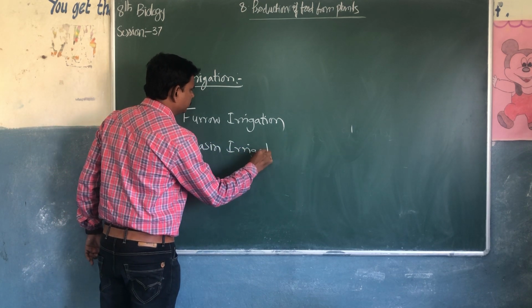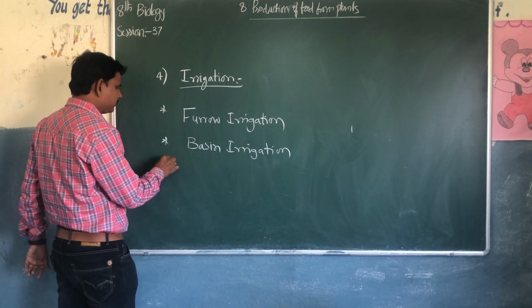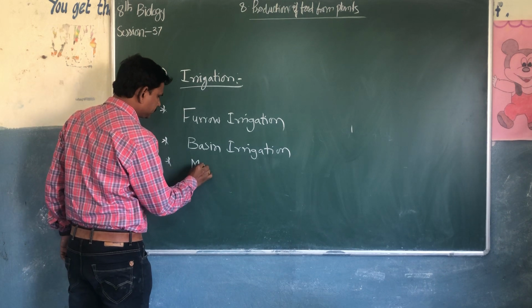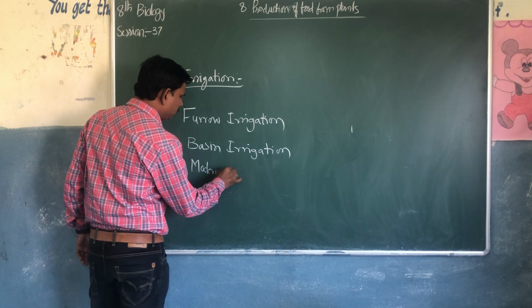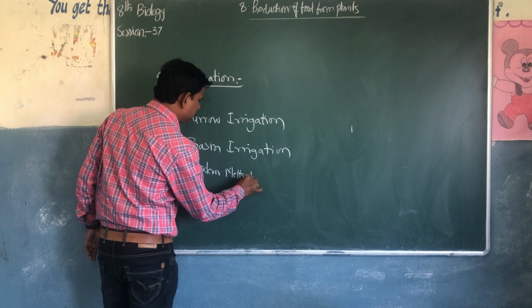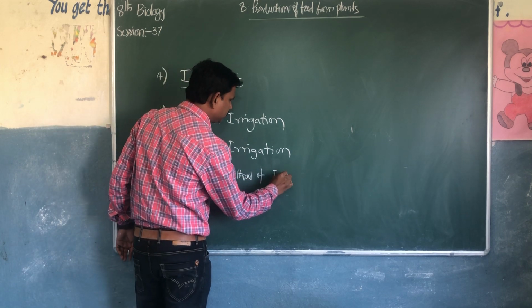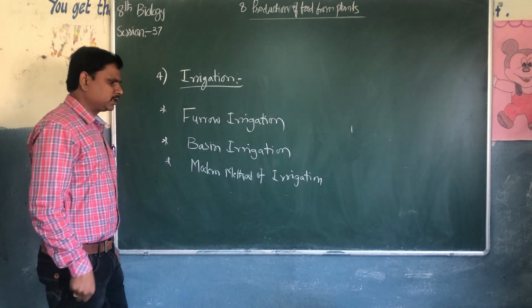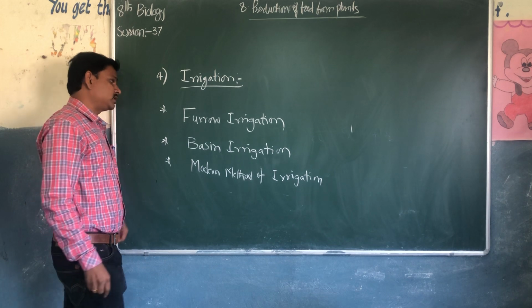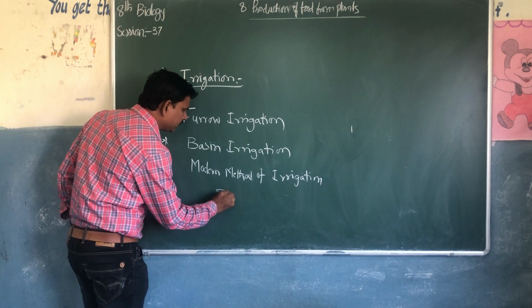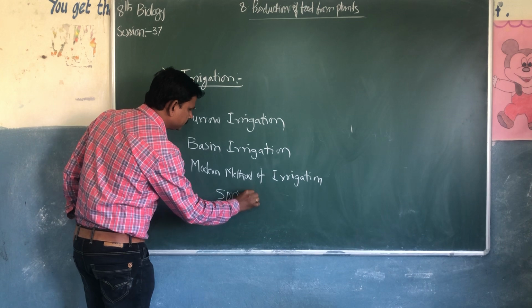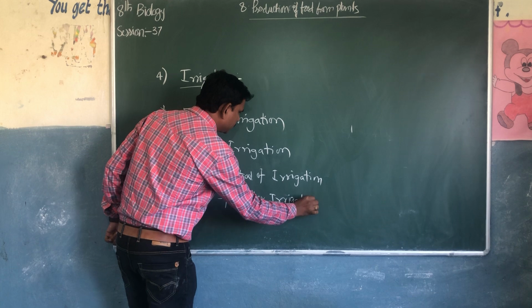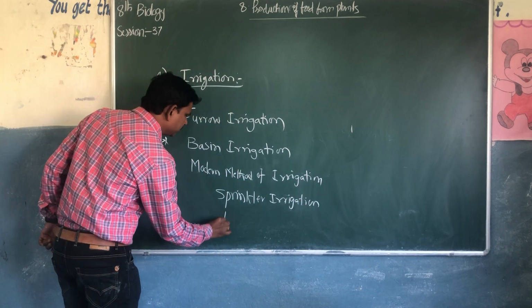The third one is the modern method of irrigation. What are the modern methods of irrigation? In the modern method of irrigation, again there is sprinkler irrigation, and the second one is drip irrigation.